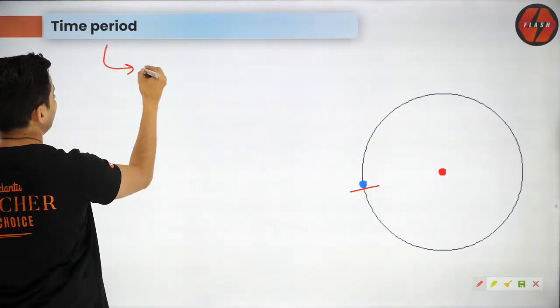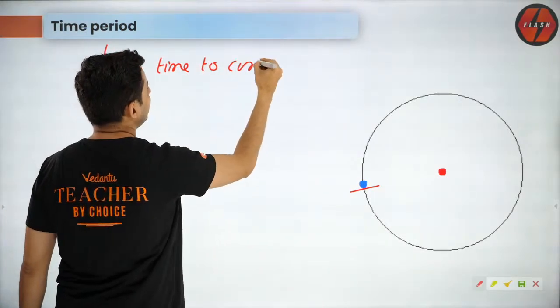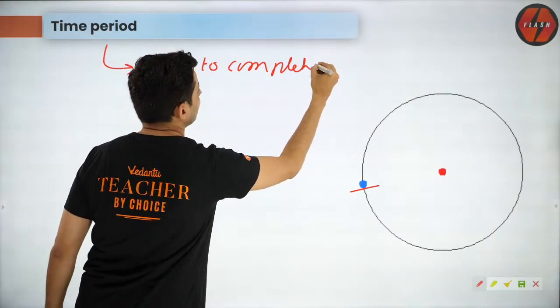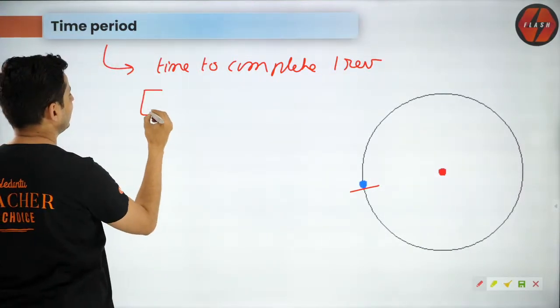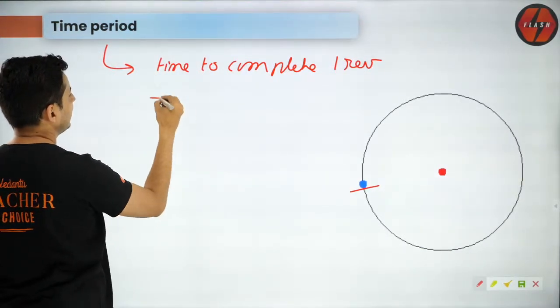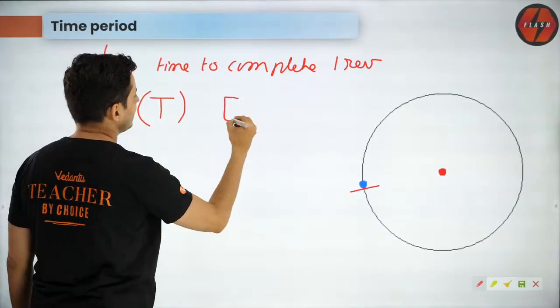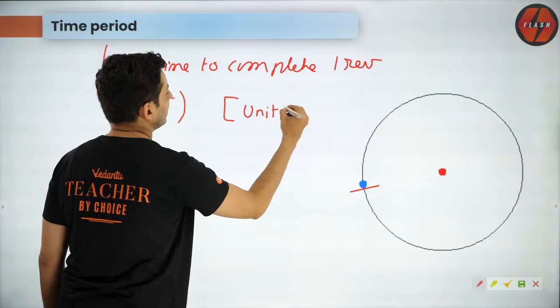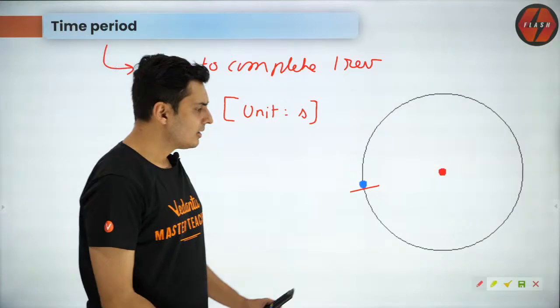So time period is the time to complete one revolution. The symbol for that is T, and the unit is seconds or hours or minutes, whatever you want.